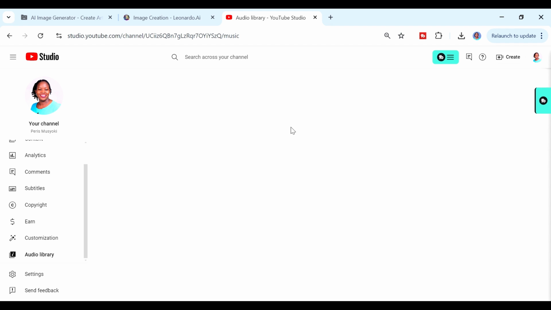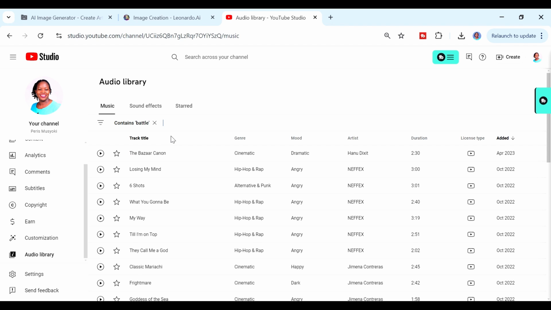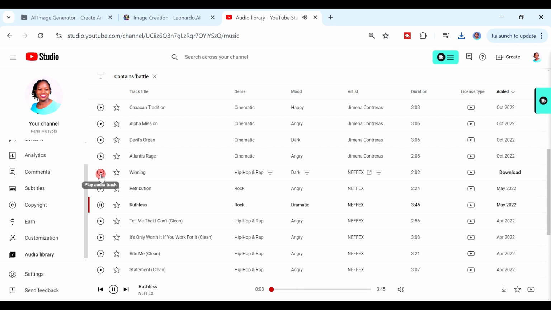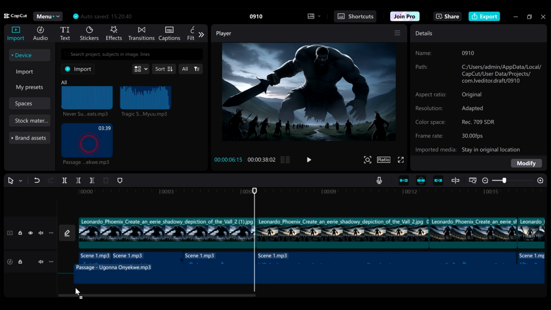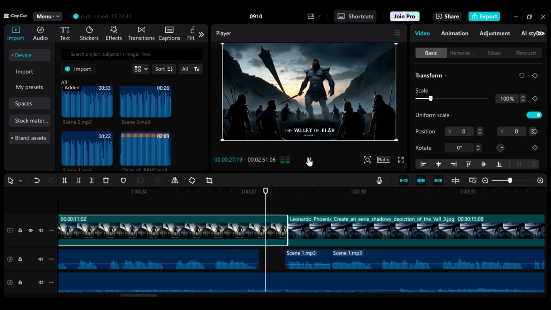So you can also add some music. I recommend going to the YouTube audio library if you're looking for copyright free music, so we can filter with something like battles, and then we can listen to some of the music to get one that we like. I like this one, so just download it, and then now you add it onto your timeline. Ensure you reduce the volume, and then adjust the clips of your video and the audio together with the music so that you have something that you like.